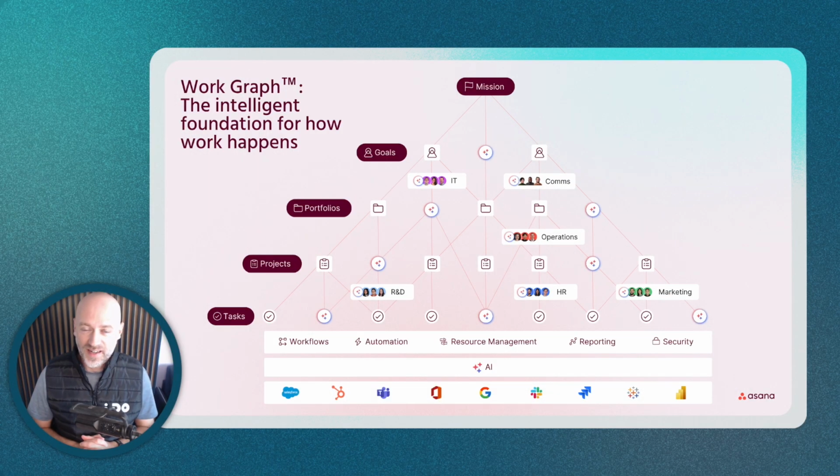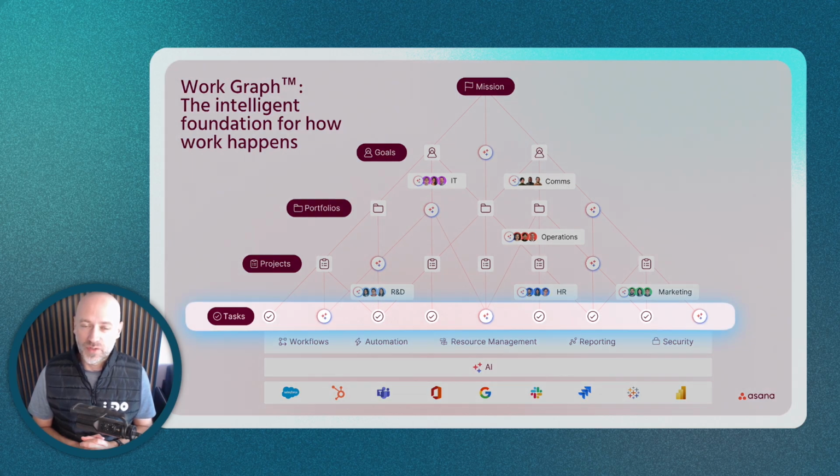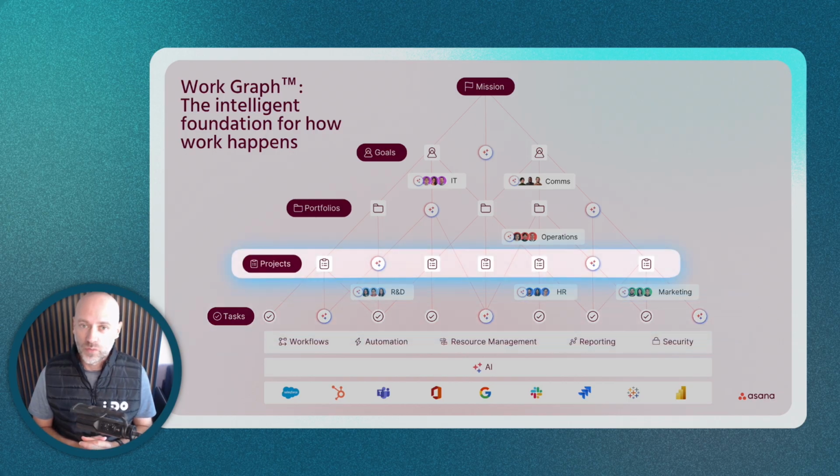What you see here is the representation of the way Asana is structured. Asana is based on tasks. That's the smallest element you can play with, and this basically represents a piece of work assigned to someone with a due date. Those tasks then are stored in projects, whether it is to organize a webinar, an event, a marketing campaign. It allows everyone to see all tasks related to the same project.